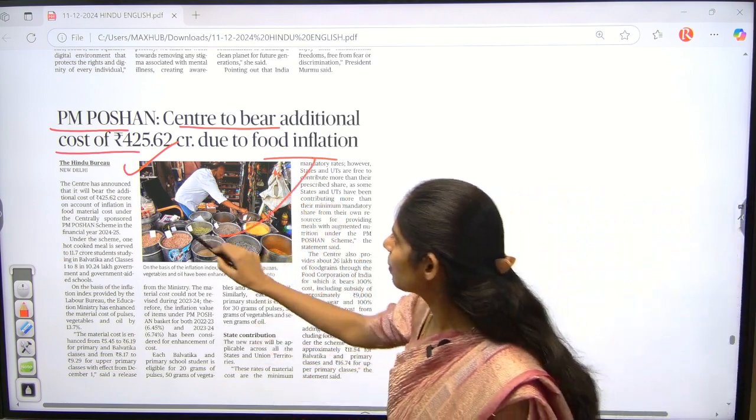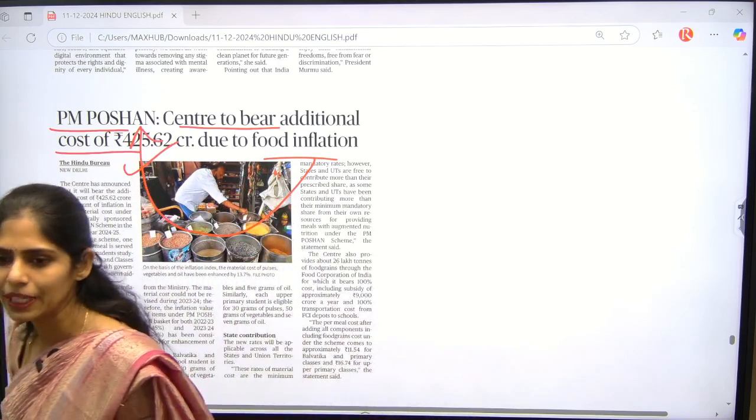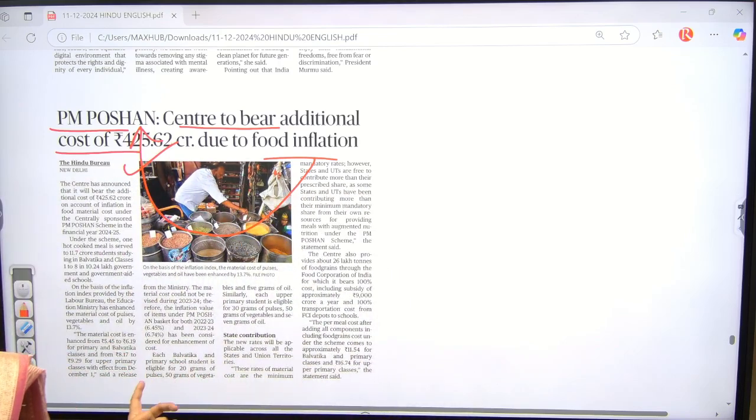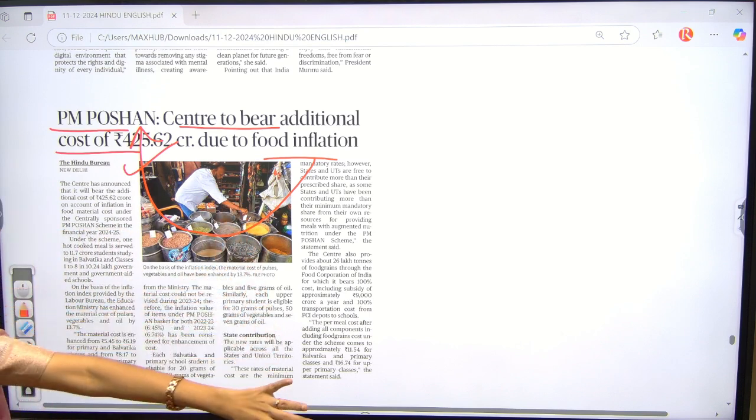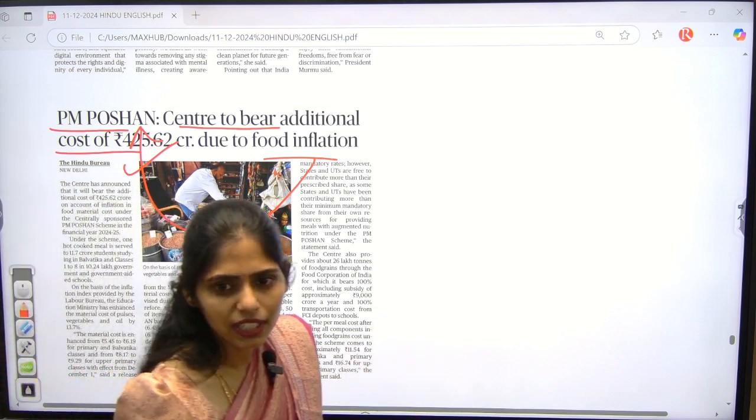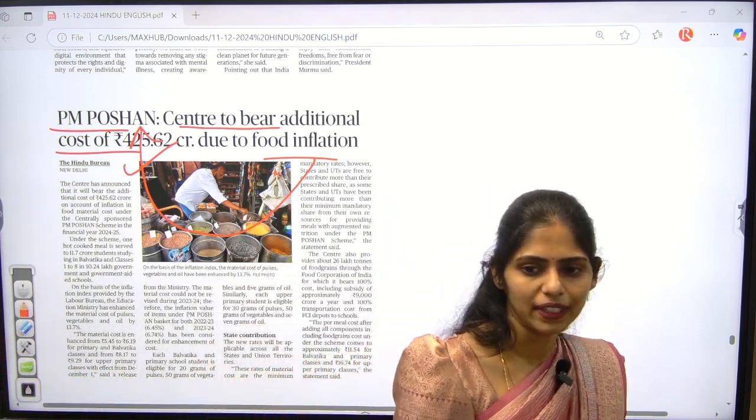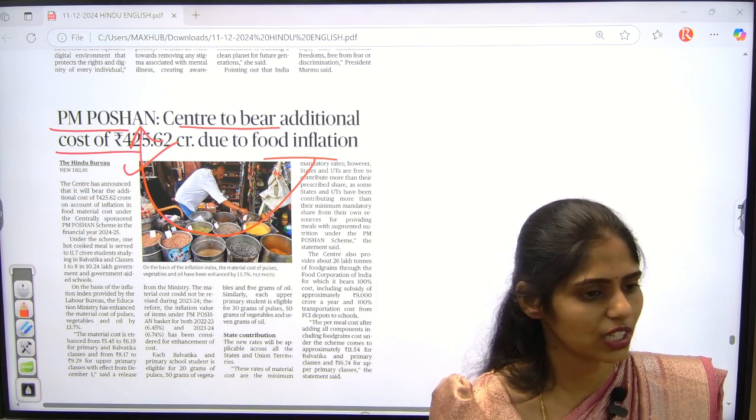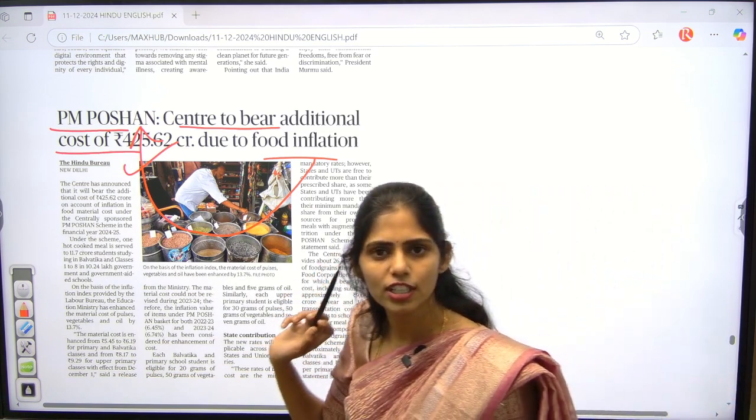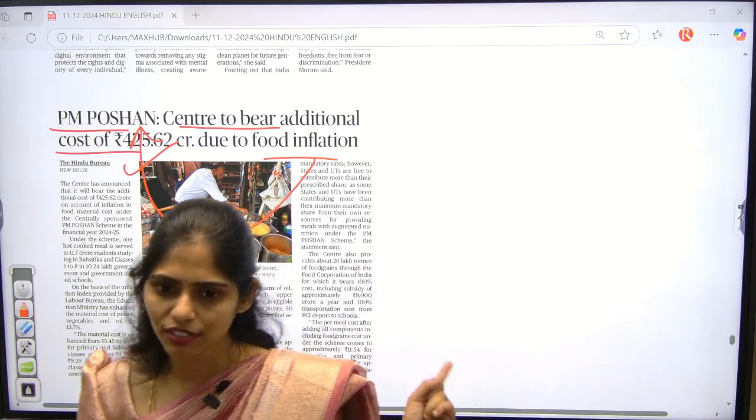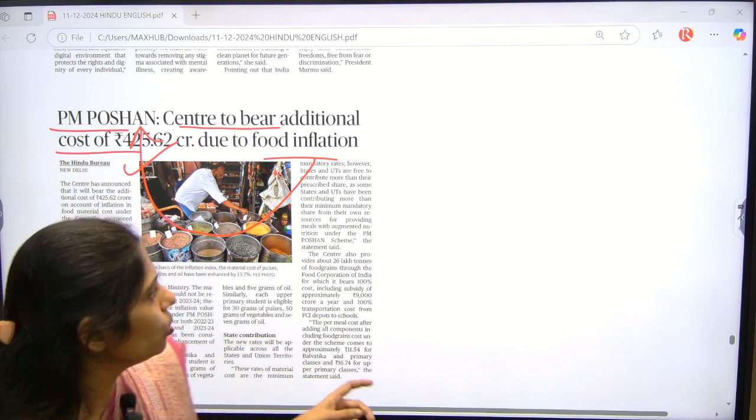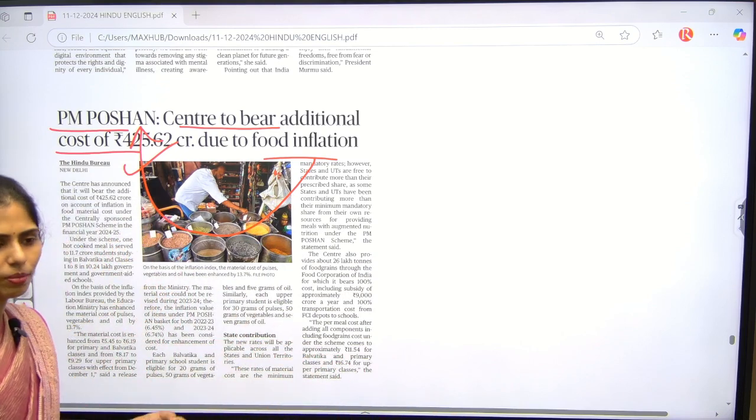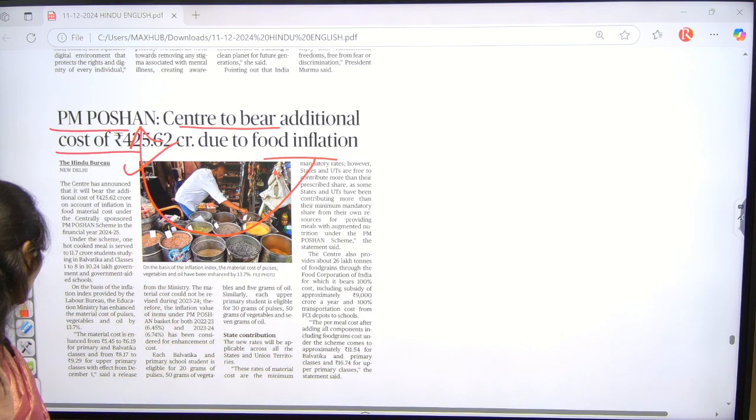So obviously what happened? The expenditure of the government will increase. Whenever you are writing about food inflation, you can write this point also, that government expenditure will increase. Government burden, government exchequer. It will also lead to an increase in deficit. Because of inflation, there is also an impact on administration. To control this, what are the choices present for the government?